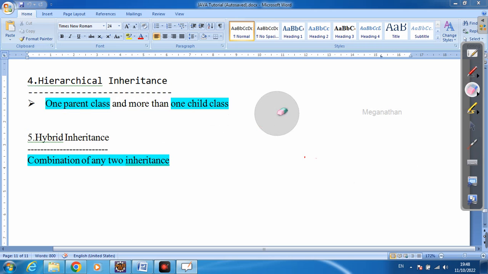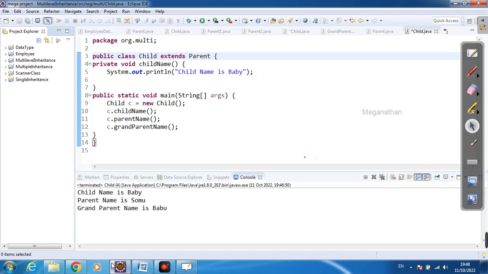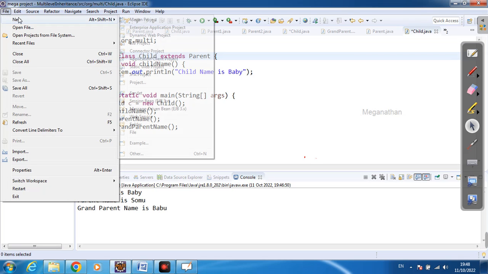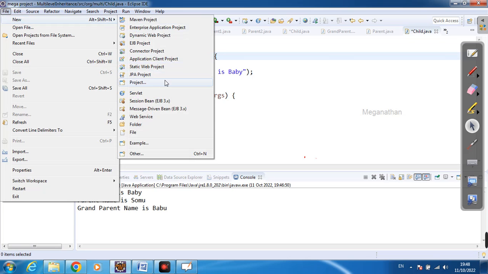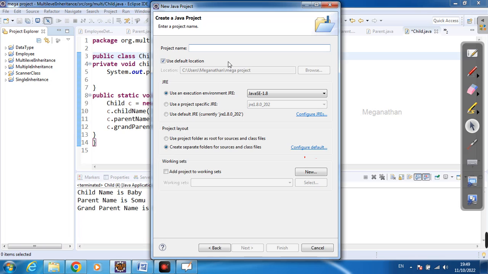I'm going to create one project. The project name is Hierarchical Inheritance. New project, Java project, next, Hierarchical Inheritance.